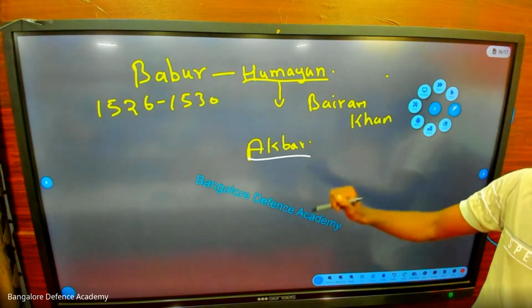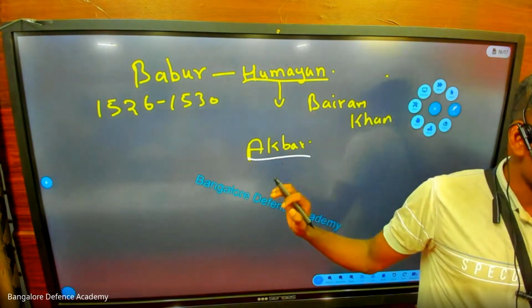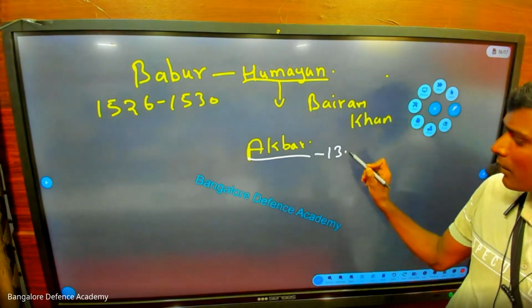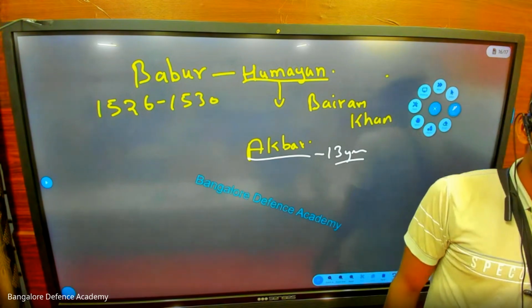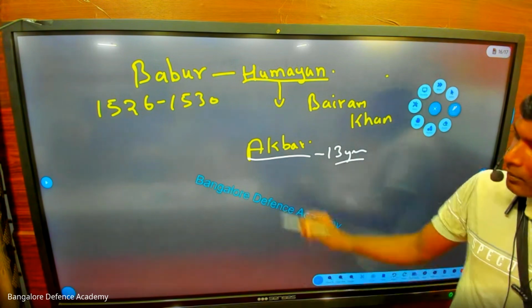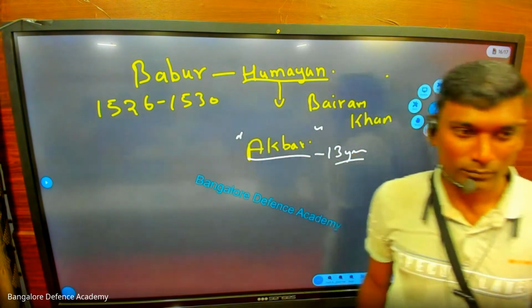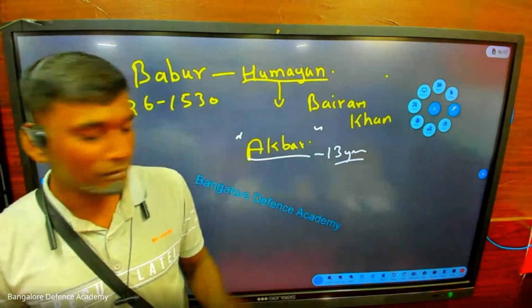Now, when Humayun died, Akbar was 13 years old. How many years old? 13 years. Who will be the next king? Akbar. Imagine, you people are trying for Sainik School and he becomes a king at that age. Imagine a Bhavish-like person being the king of India.